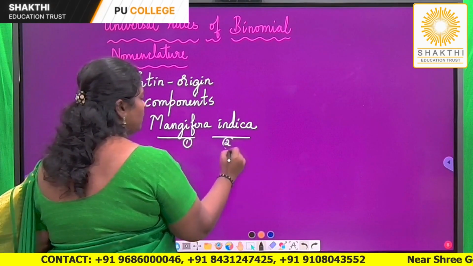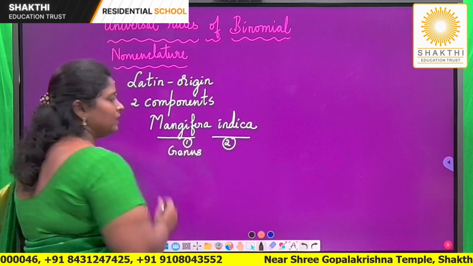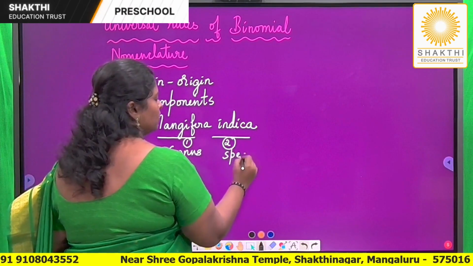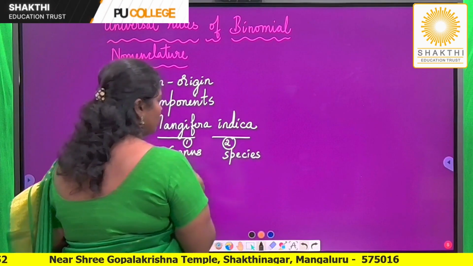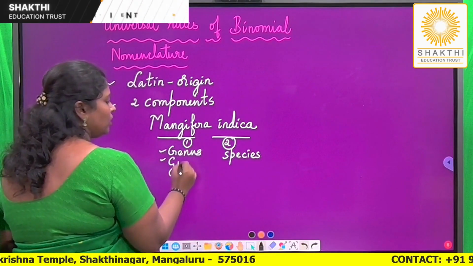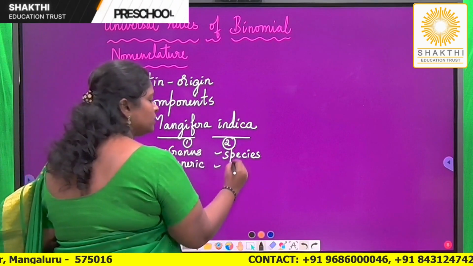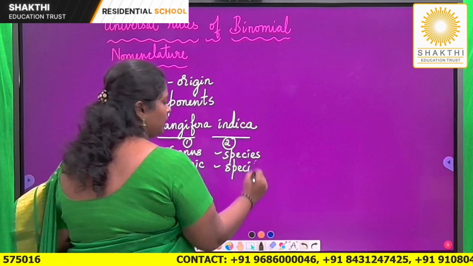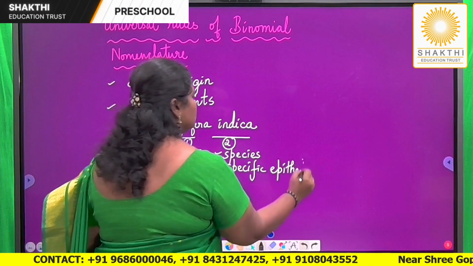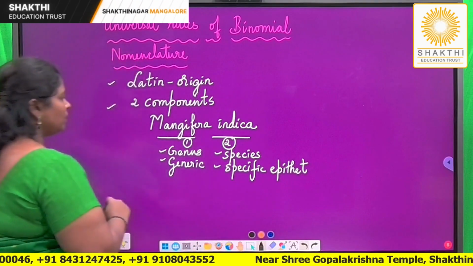The first one specifies the genus to which mango belongs, and the second one specifies the species to which the plant belongs. So in every scientific name, we have a genus name, which is also called the generic name, and a species name, which is also called the specific epithet. This is the second rule which we have to keep in mind whenever we name a particular organism.